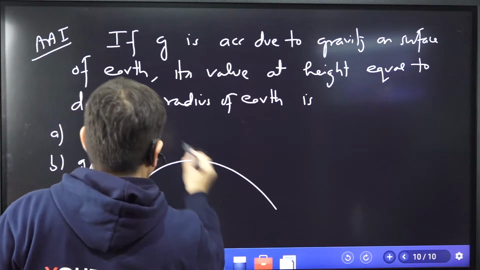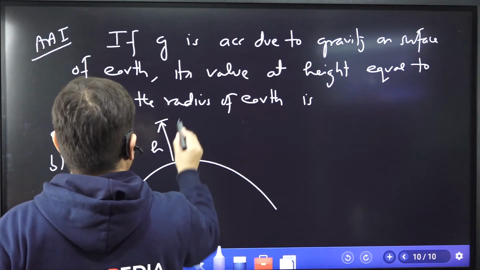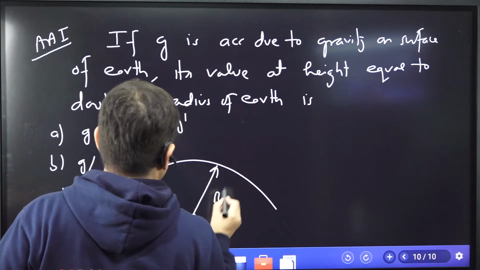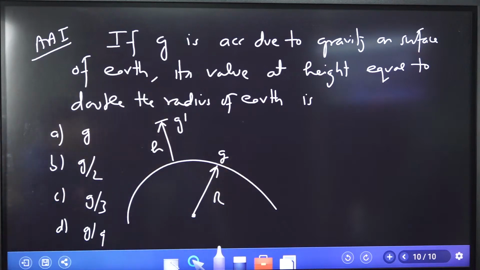You know, this is the question. H height पे acceleration due to gravity is g dash, and surface of earth पे acceleration due to gravity is g. And asking you what is g dash in terms of g.